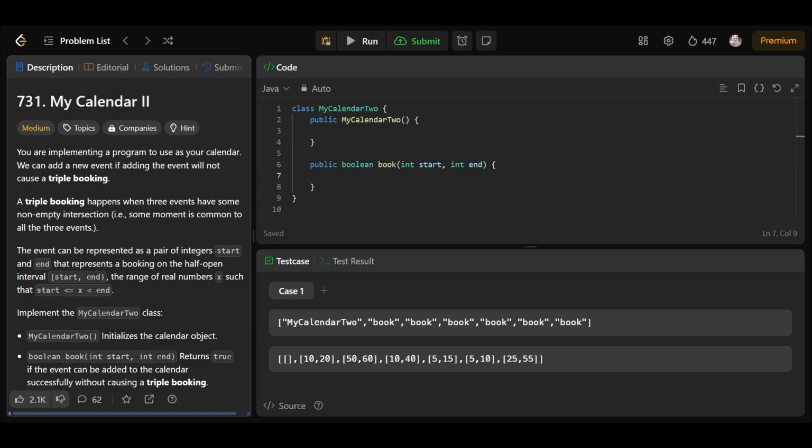Hello people, so today we'll be solving the LeetCode daily question, that is 731, My Calendar 2. In this we are implementing the same question as yesterday. Just in this case we can have two bookings, we can be omnipresent. That's the catch of this question.